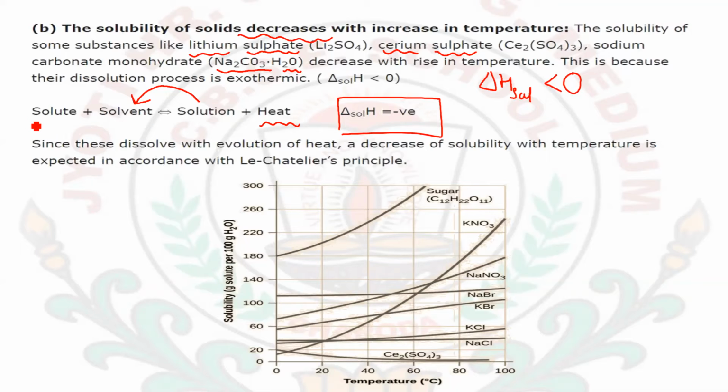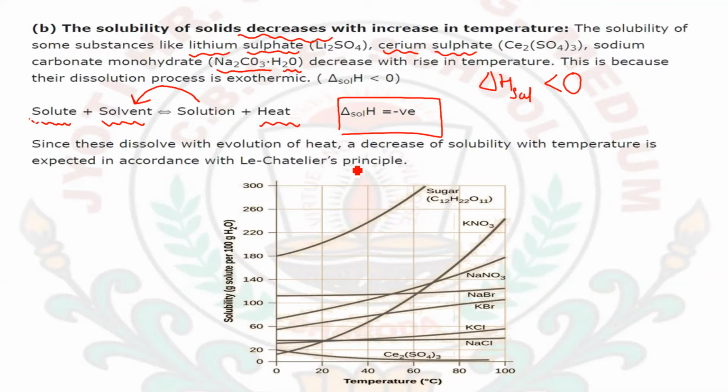It means that the solute and solvent will be formed back rather than the solution. So the main point here is to keep the temperature as low as possible, because heat is evolving here as it is an exothermic process. Since these dissolve with evolution of heat, a decrease of solubility with temperature is expected in accordance with Le Chatelier's principle.